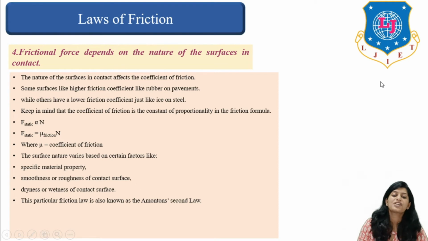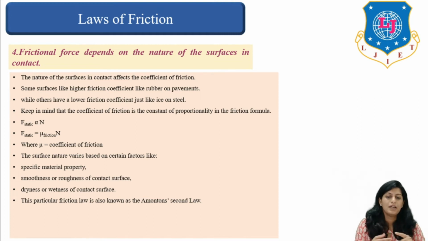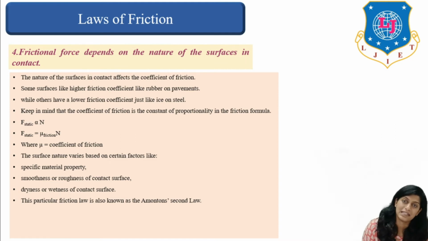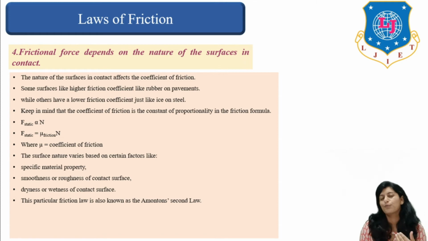Then comes frictional force depends on the nature of surface in contact. This is very important and we have experienced this in our day-to-day life as well. The nature of surface which is coming in contact affects the coefficient of friction and ultimately affects the value of friction. Surfaces with higher friction coefficient like rubber or pavement, we know them, while others have low friction coefficient like ice, steel, etc. The rougher surfaces will have more friction. The smoother the surface is, the lesser the friction will be.